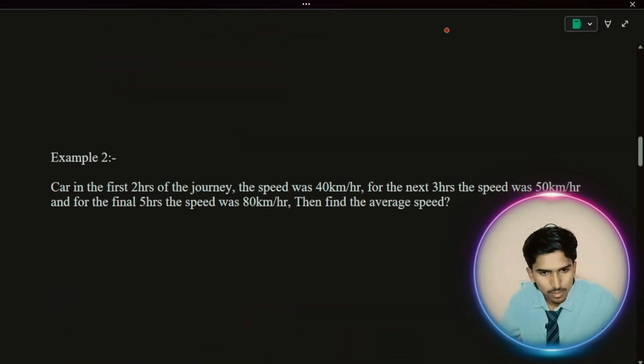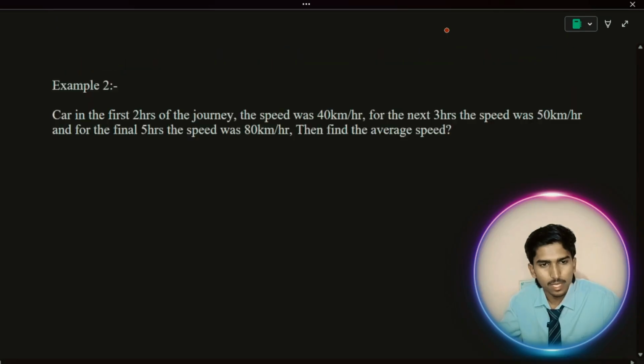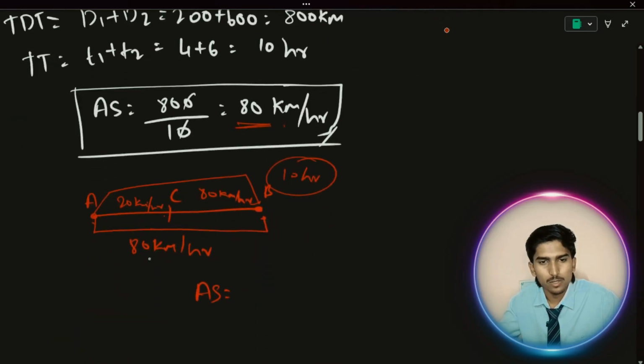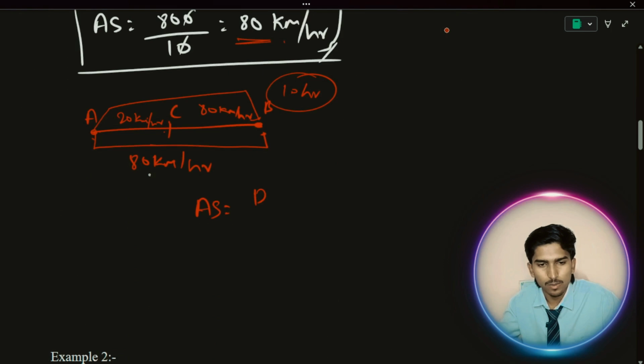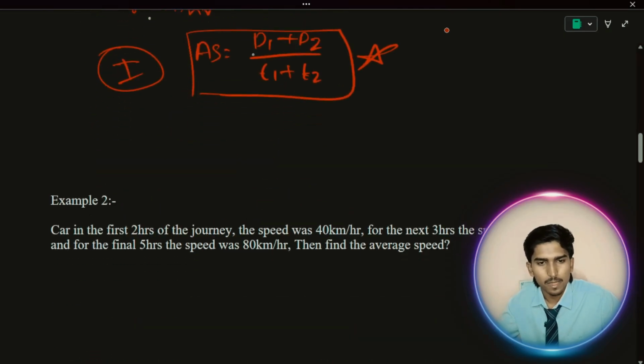Okay, and second example, I just wanted to give the formula here. So what is the formula according to this? Average speed is equal to total distance traveled by total time taken, that is d1 plus d2 by t1 plus t2. This is the first important formula. Okay, remember this. My handwriting is not that good actually.